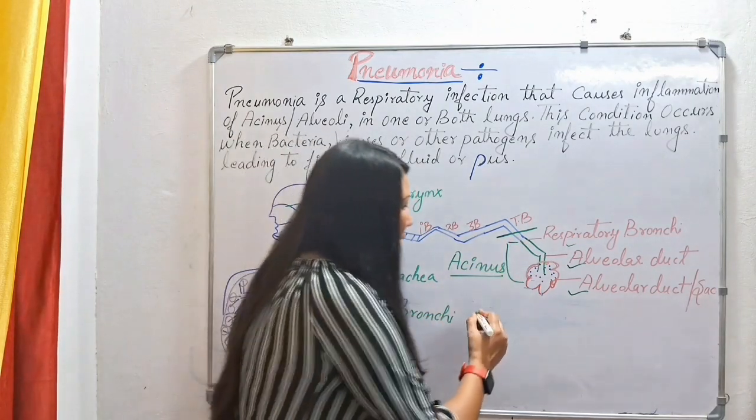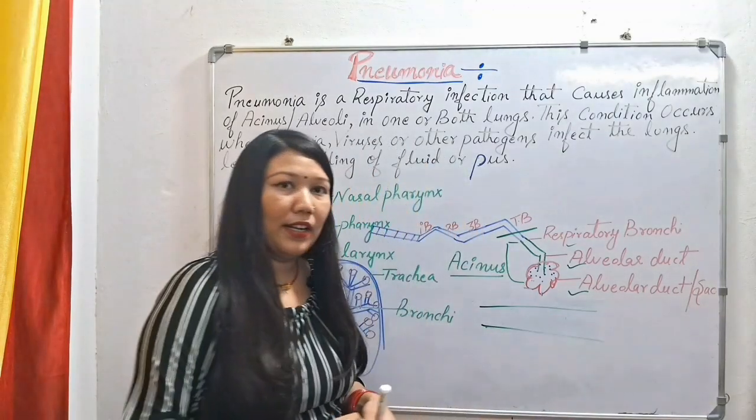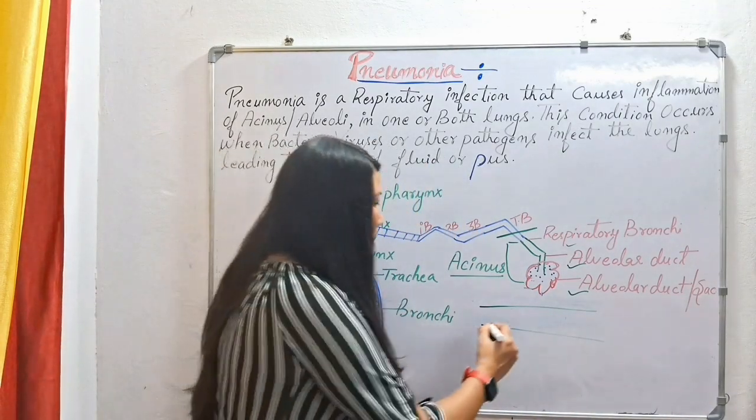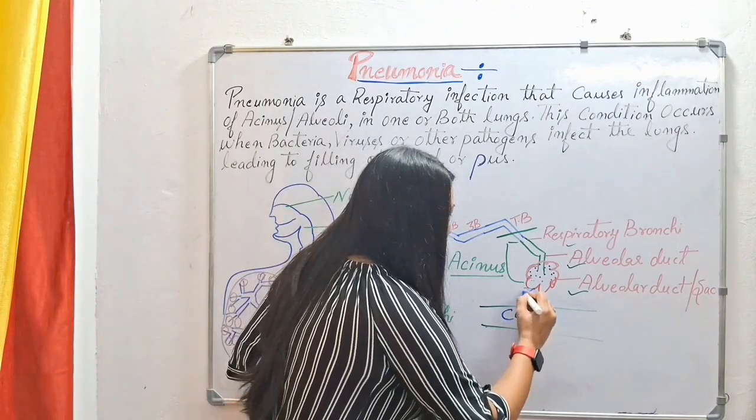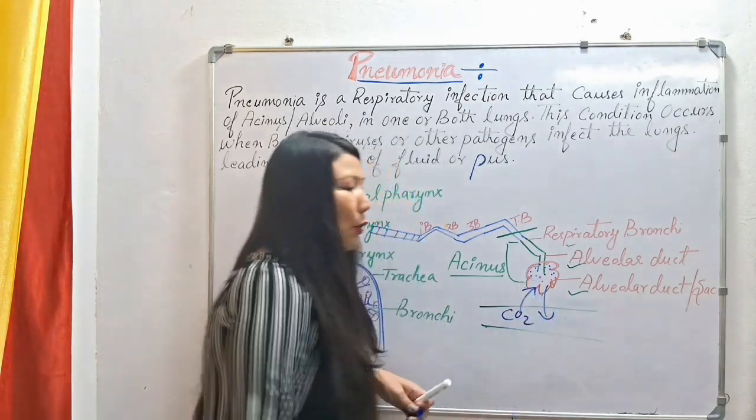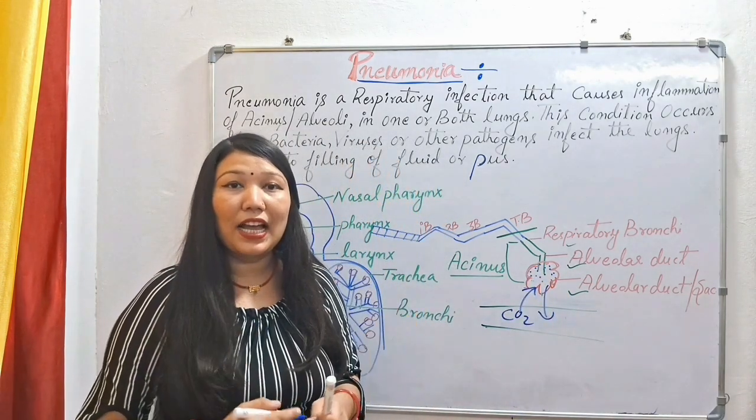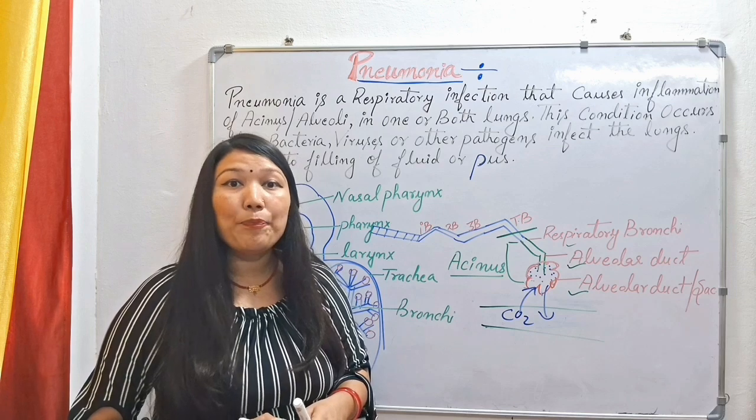The CO2 which is present in the blood moves into the alveoli and pure oxygen comes into our blood. In this way our blood gets purified. So pneumonia mainly happens in the sinus region of our lungs.